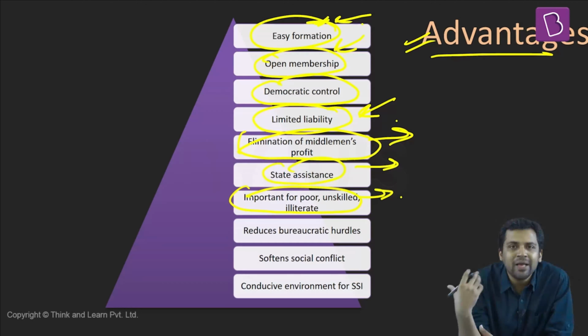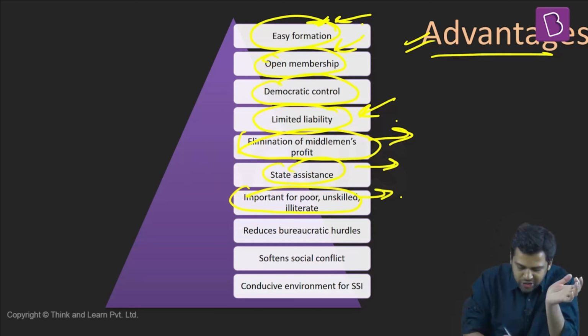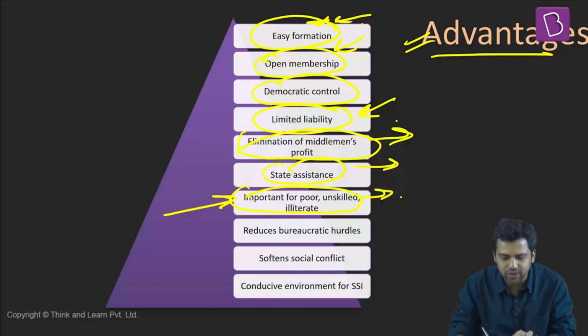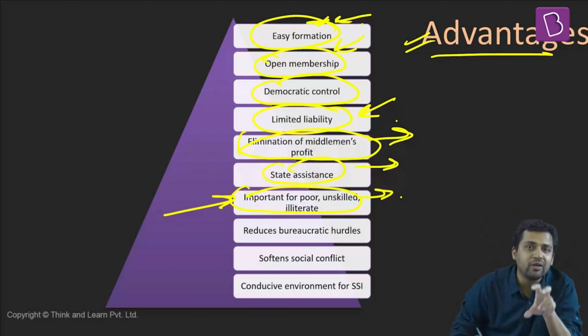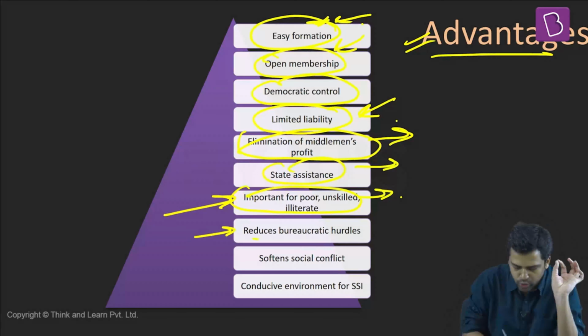Now, how to bring them under the fold of development? Cooperatives are those mechanisms which invariably support and provide assistance to these kinds of people. People who are poor, not skilled, or uneducated are the ones who can avail benefits through cooperative processes. Cooperatives can also reduce bureaucratic hurdles.